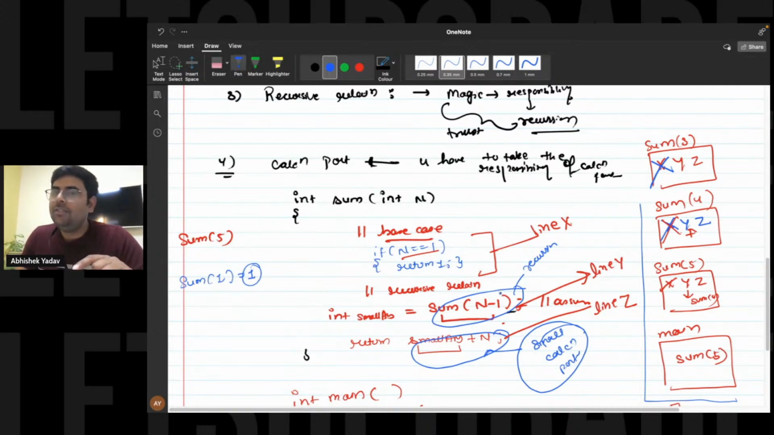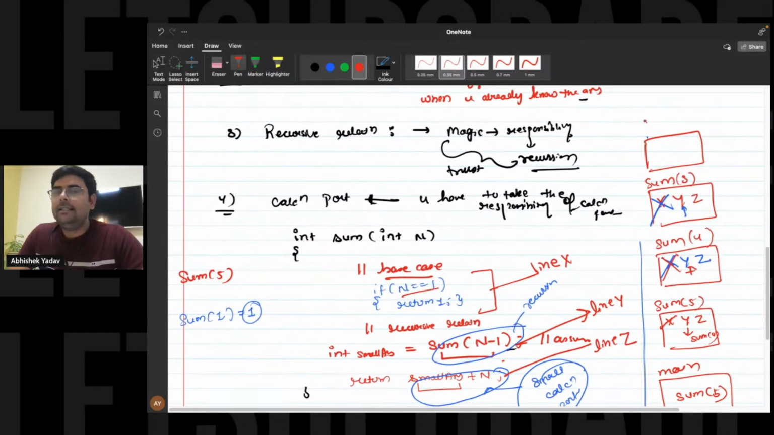At line number Y, what we are doing, guys? This sum of 3 is saying, hey, in order to solve me, first go and solve sum of 2. So you will wait at line number Y and sum of 2 will get called. Calling a function means creating a new stack frame. So a new stack frame will get created here, that is sum of 2. And again, we have three lines, that is X, Y, Z here.